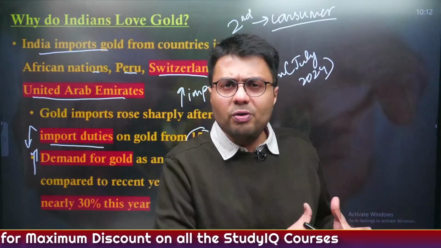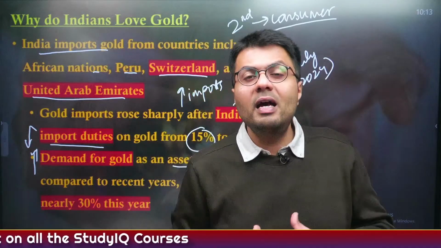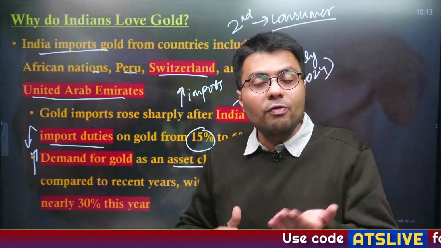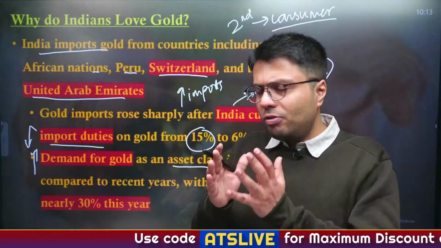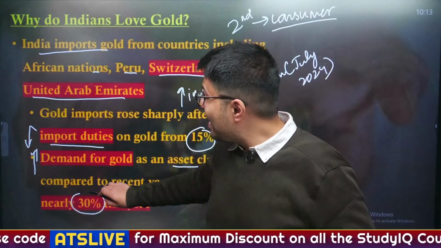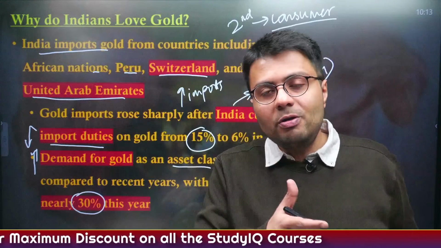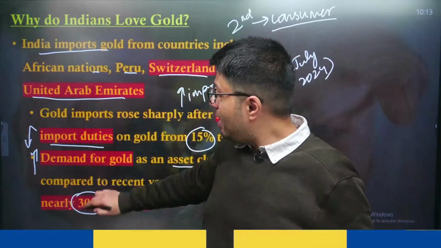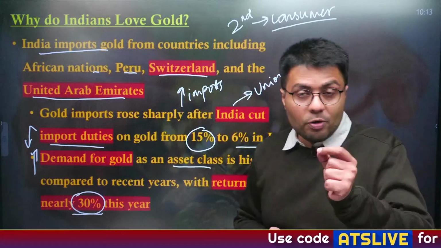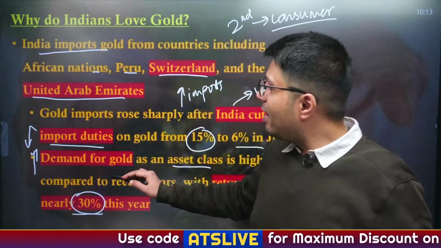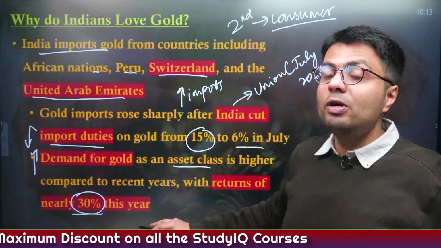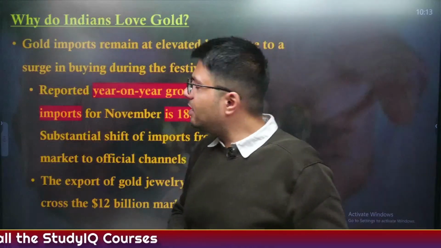As we understand, there are many wars happening currently, the war between Russia and Ukraine, and wars in the Middle Eastern region between Iran, its proxies and Israel, and because of all these factors, the prices and demand of gold have increased. People are thinking that by investing in gold they are getting as much as 30% return, which is more than returns on traditional investments like fixed deposits or the stock market. That is why people are now investing more in gold because of the higher returns. This is why the demand for gold in India and across the world is increasing, and so Indians are importing more gold.